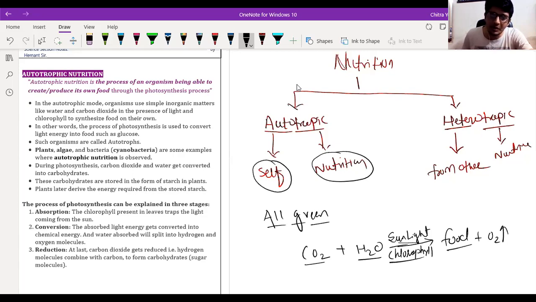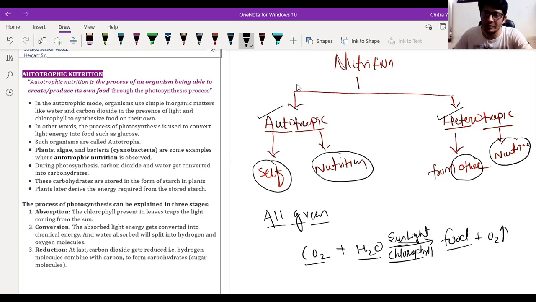Okay, means plants do not depend on other organisms for their food. That's why they are self nutrition, and self nutrition organisms are called autotrophic. Whereas organisms that depend on others for their food are called heterotrophic.